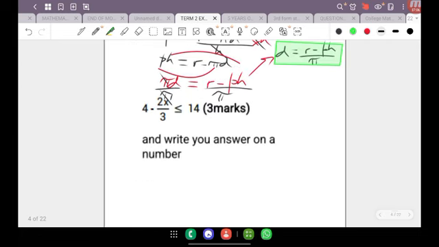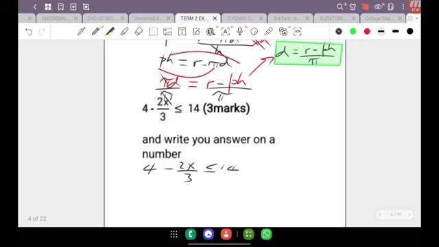We are told then that we have, let's rewrite it here, 4 minus 2x over 3, and that's going to be less than or equal to 14. Now this is what we call an inequality or an inequation, right? And an inequation is worked out the same way as a regular equation, right? But with the inequation, you have to be very mindful of an important factor here, and I'm going to highlight that once I get to that stage.